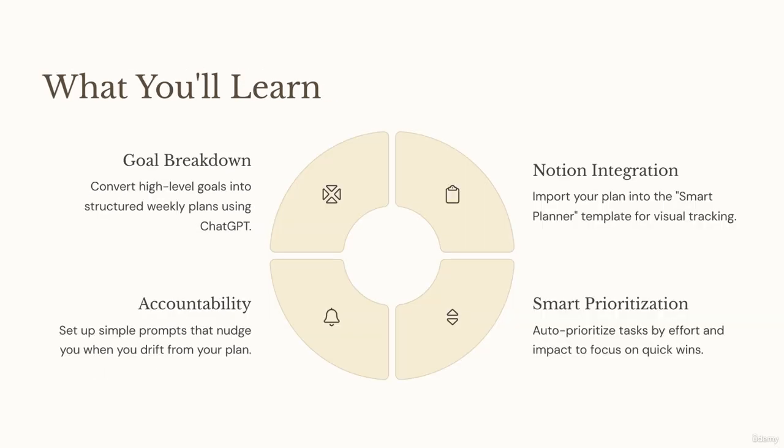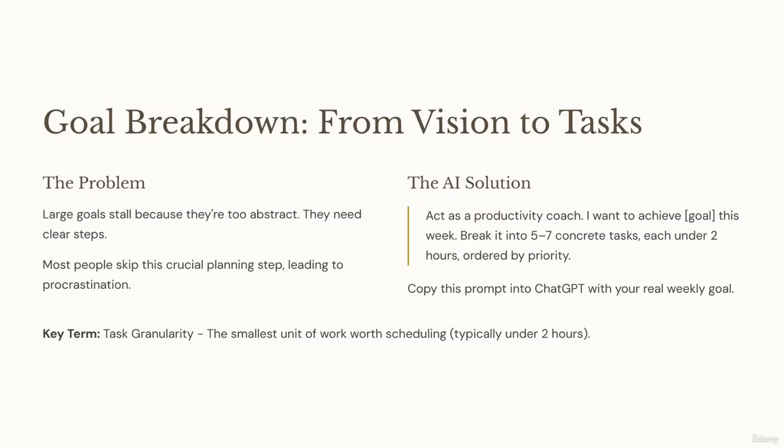But what if you had a coach to break down your goals and a smart assistant to help you track them? That's what this lesson is all about. We'll turn ChatGPT into your productivity coach and Notion into your personal command center. This duo can help you start every Monday with a focused plan and end each Friday with a sense of momentum. Here's how we'll do it.